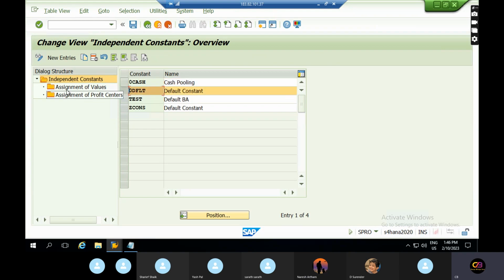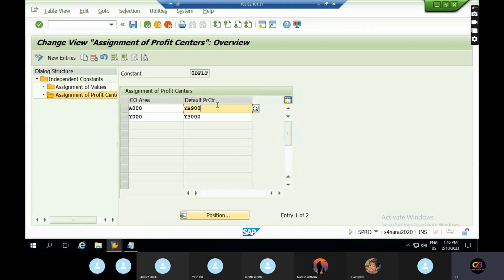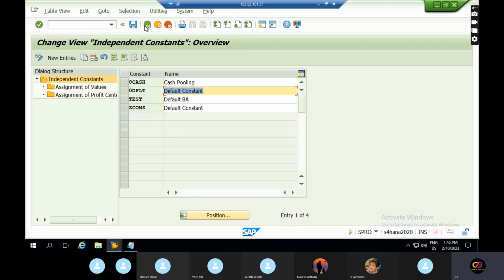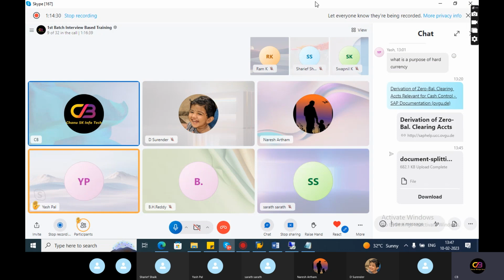Okay, see, this is a default constant, default segment, default profit centers. And in which cases do we need to give the profit center and segment? For revenue GLs, we need to take the profit center. What does the profit center mean? We can capture the profits division wise, product wise, so we can capture the reports. Generally we take it for revenues, and we also need to capture some of the expenses with profit centers, and segment is just like product wise information.